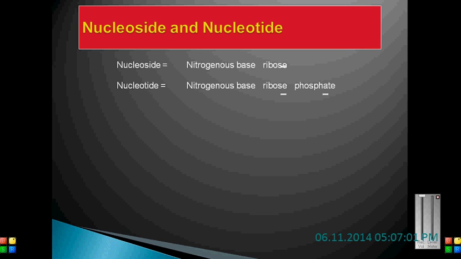A nitrogenous base along with ribose is called a nucleoside. A nucleotide is a nitrogenous base plus ribose plus a phosphate molecule. The backbone of the DNA is the phosphodiester bond. In coming classes, when we discuss DNA, I will explain clearly how the structure of the DNA is made. Initially, today we will just look at what is meant by nucleoside and nucleotide.